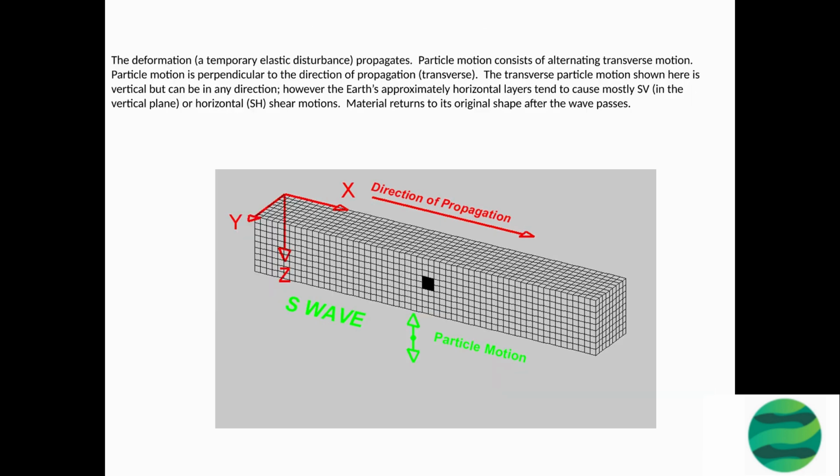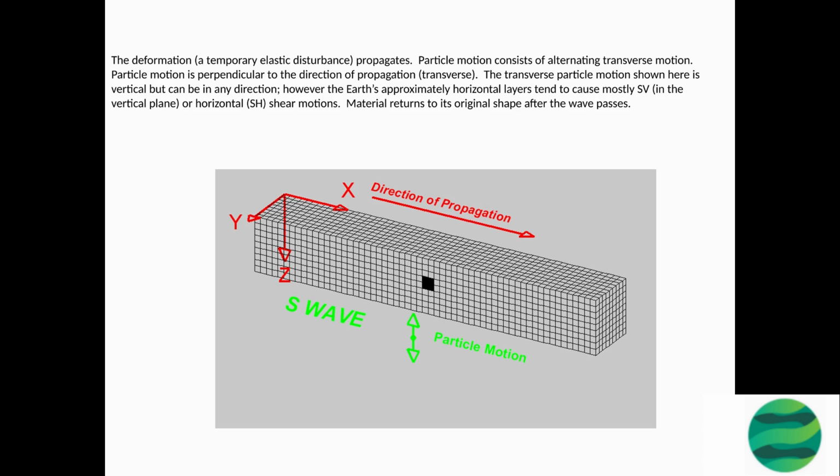This is a description of a transverse wave, also known as a shear wave. In these types of waves, the oscillation is perpendicular to the direction of propagation. The wave is characterized by the movement of particles in the medium perpendicular to the direction of wave propagation. The transverse particle motion can be in any direction, but in the Earth's structure, it's mostly in the vertical, SV, or horizontal, SH, plane.